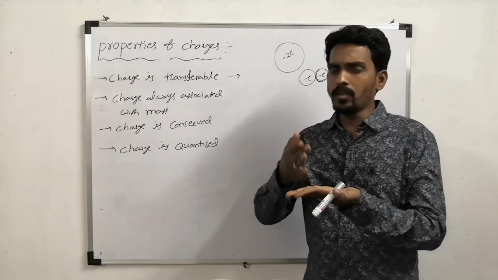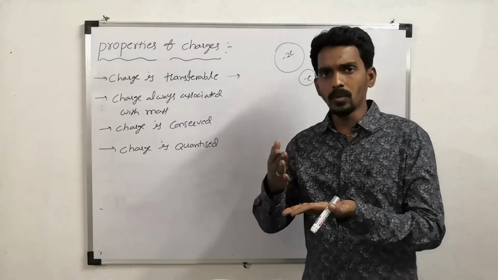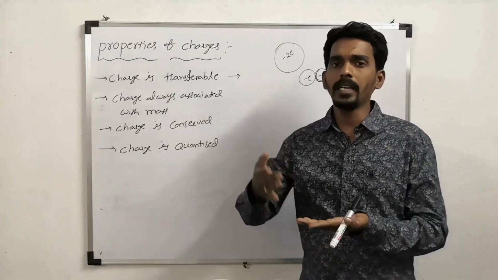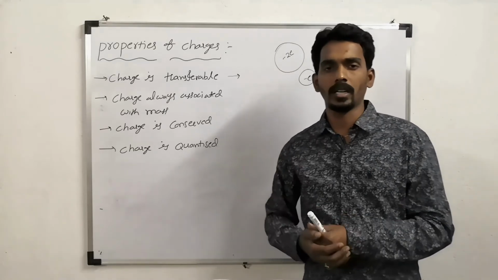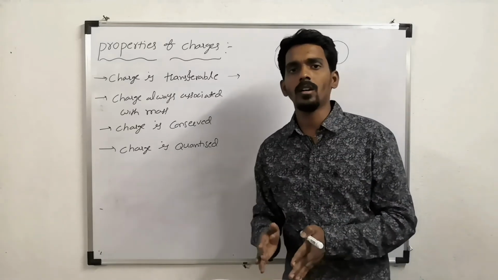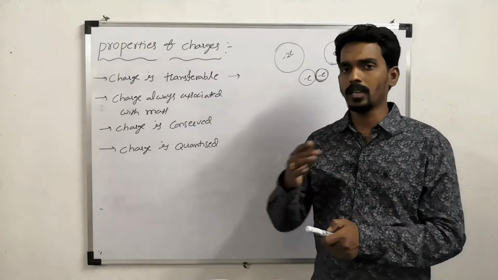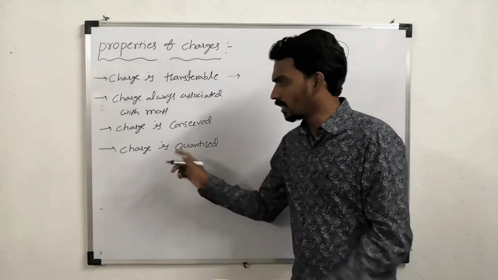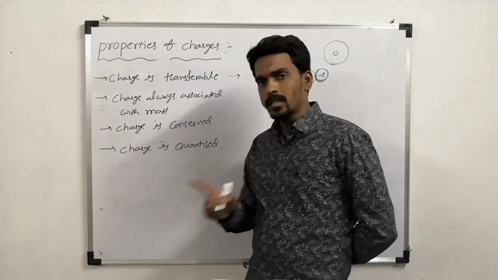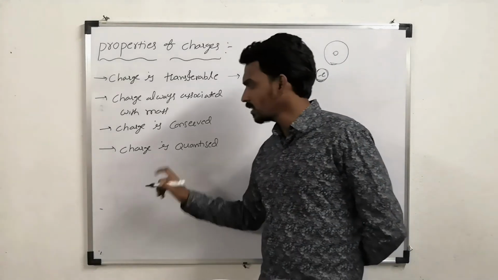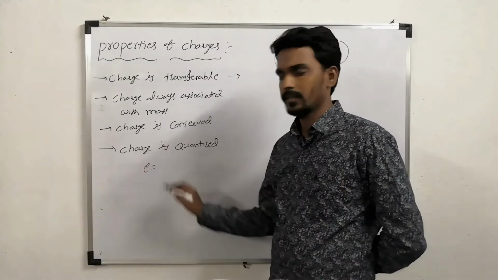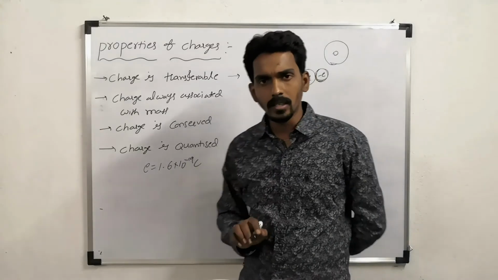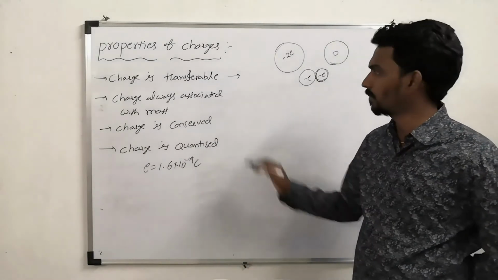So every value of a quantity, if you are able to express in terms of integral multiples of some base quantity, then that quantity is called quantized. Or then we say that the quantity is quantized. Like here, what property is quantized? Charge. So what is the base value of charge? E. Charge of electron or charge of proton, 1.6 into 10 power minus 19 coulomb.